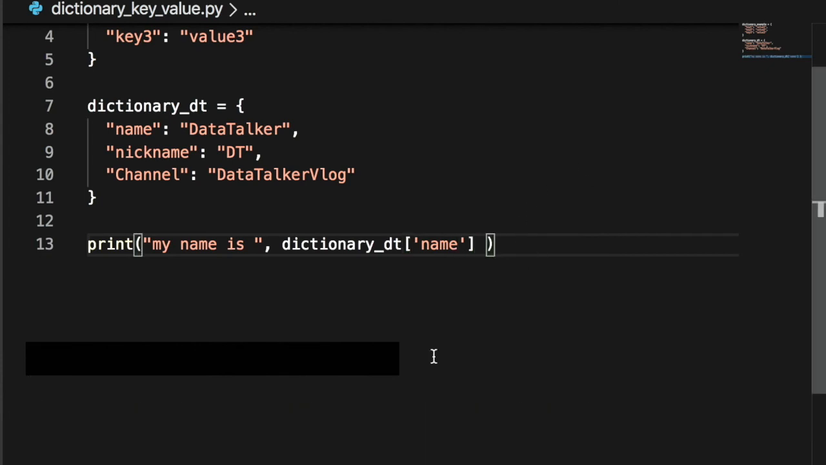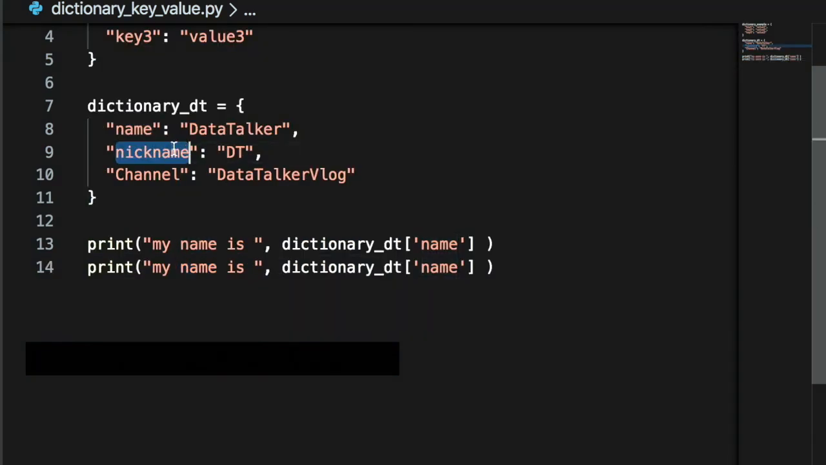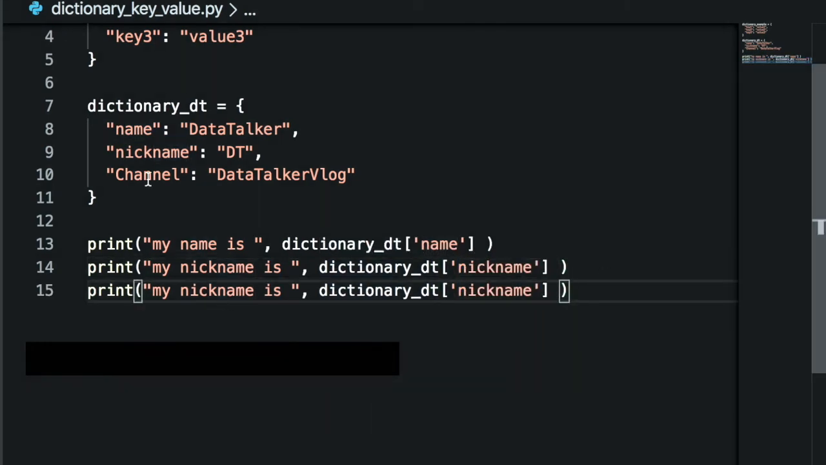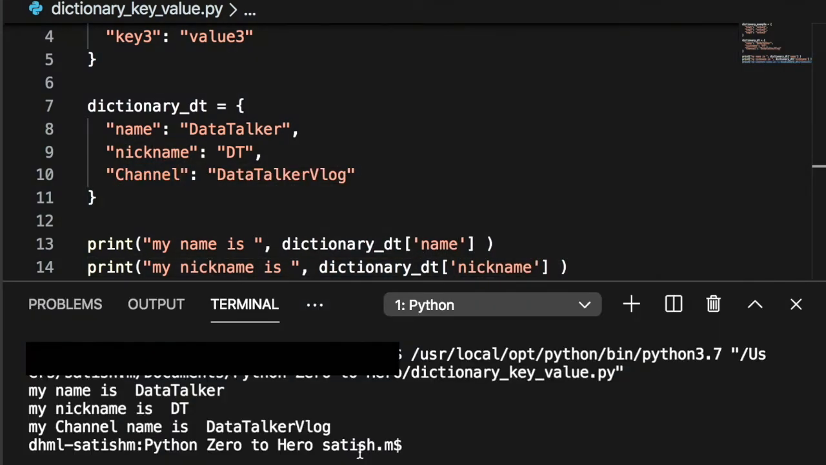In the example, I printed a phrase about me using my name stored in the dictionary. Pretty simple, right? Let's do another example. I want to print my nickname. I want to print my channel name. And here it is. My name is Data Talker. My nickname is DT. My channel name is Data Talker Blog.